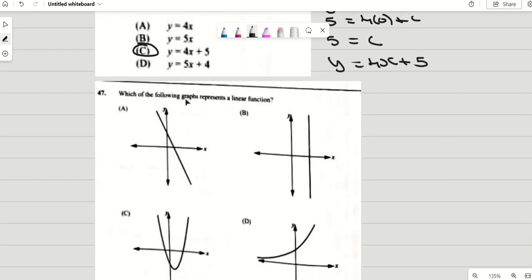Right, this question: which of the following graphs represents a linear function? A linear function is a straight line, so it cannot be C, it cannot be D, right? We have A and B. When they say a linear function, we have y is equal to mx plus c. They have a y-intercept. This one does not have a y-intercept, meaning the line is not going through your y-axis, so it will not be B. The answer is A.